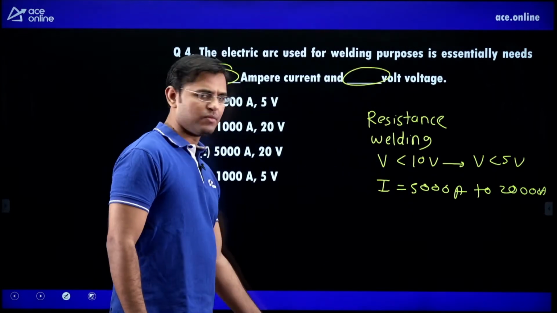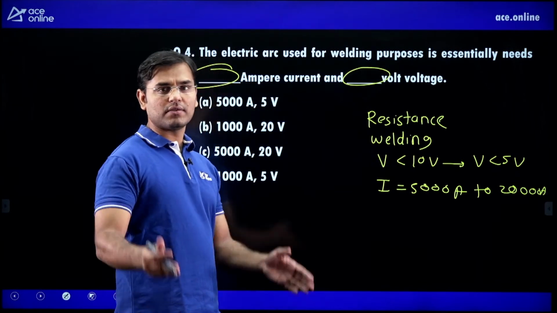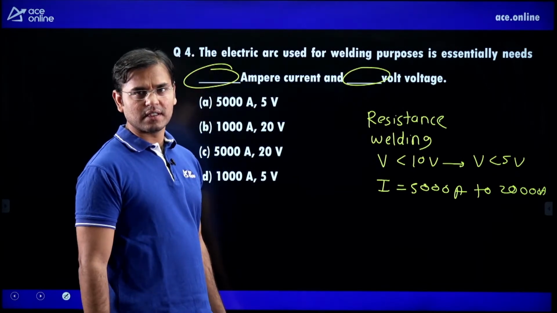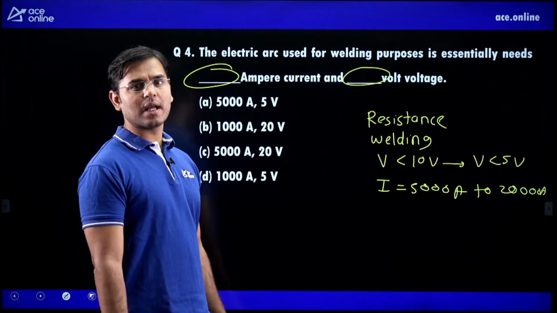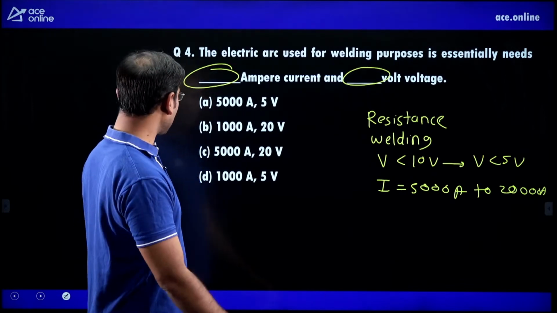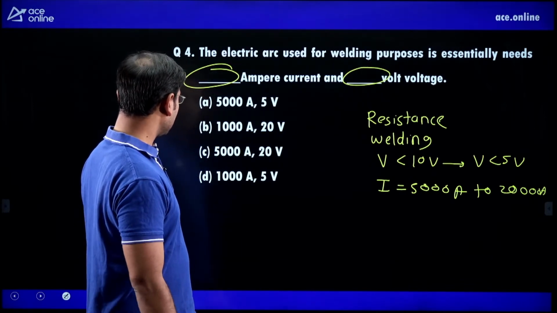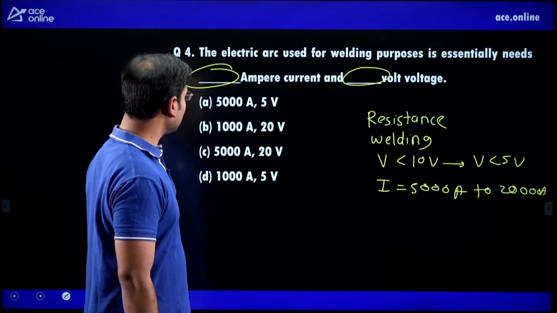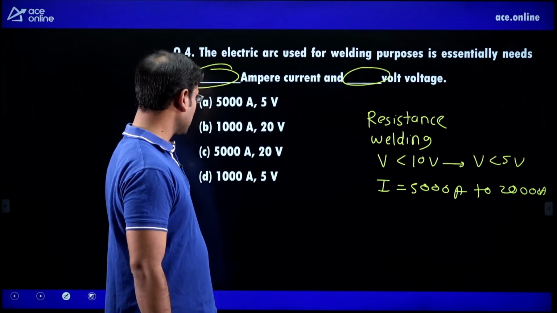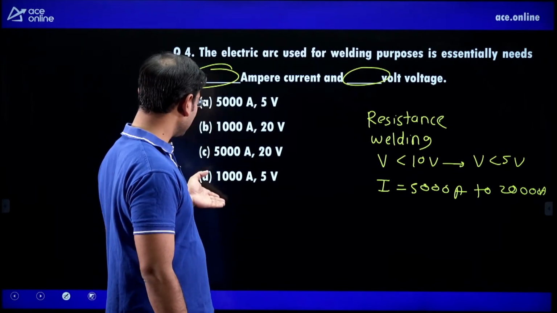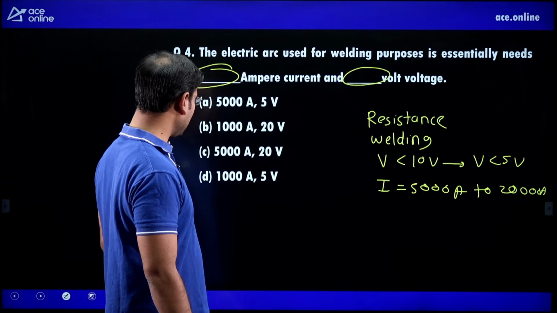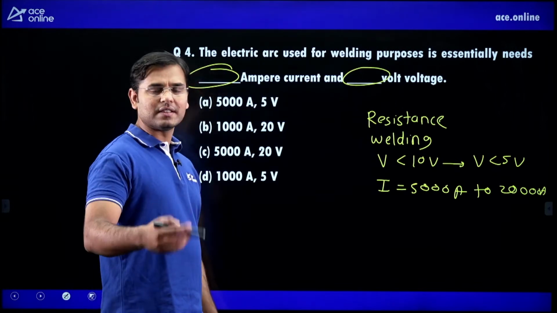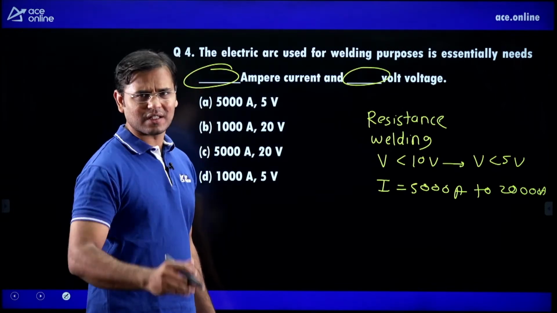Voltage is very low, but this is not the case in arc welding. In arc welding, the current is 300 ampere, 400 ampere, 500 ampere, very little current compared to resistance welding. Also 500, 600, 1000, 2000 ampere we can use.